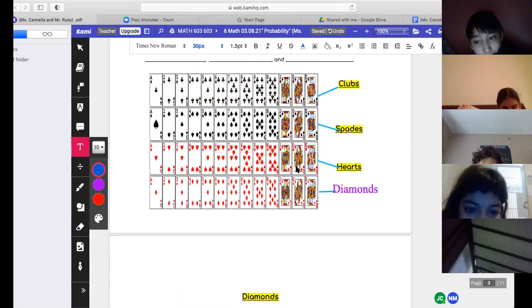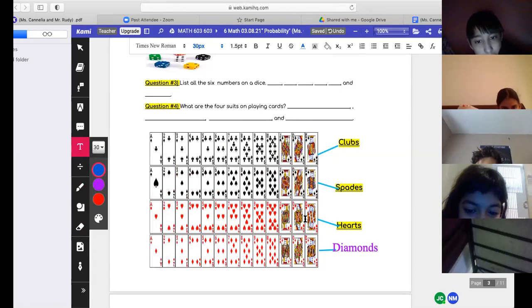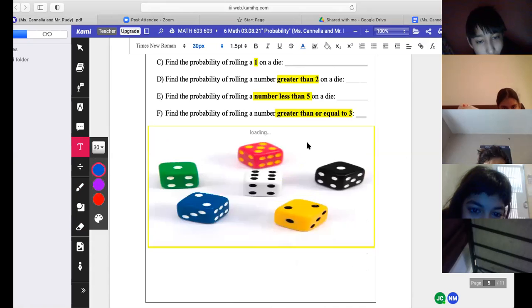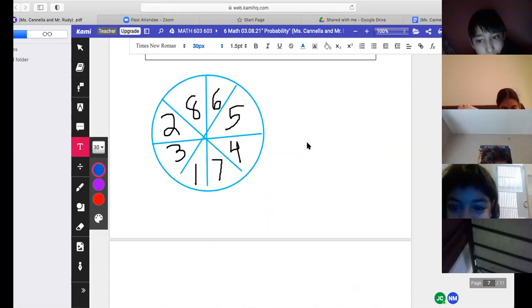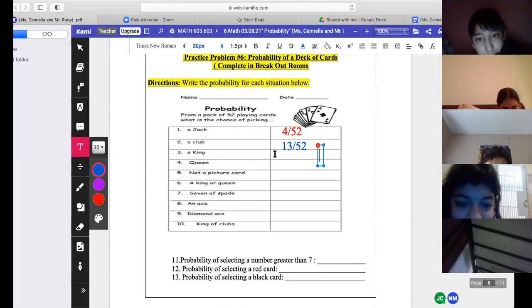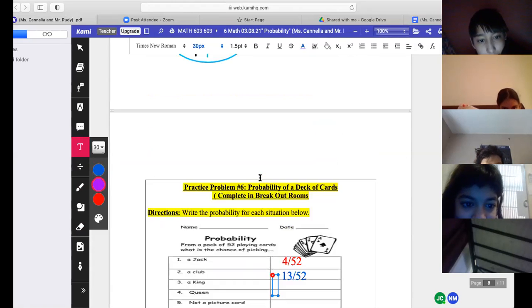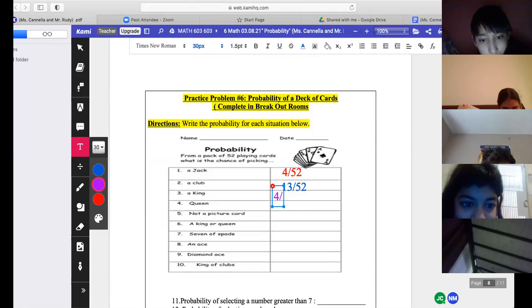Okay, so a club is the top one. Look at all those numbers. How many cards are here from ace to king? 13. Okay, so what's the probability then? 13 out of 52. Which means a king. How many kings are there in a deck of cards? 4. Okay. 4 to 52.